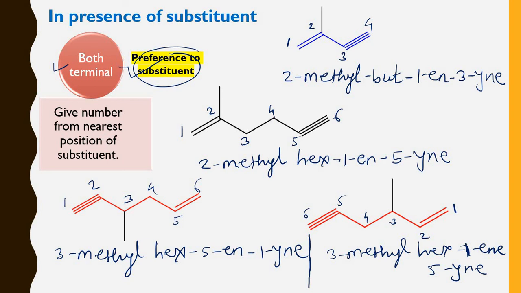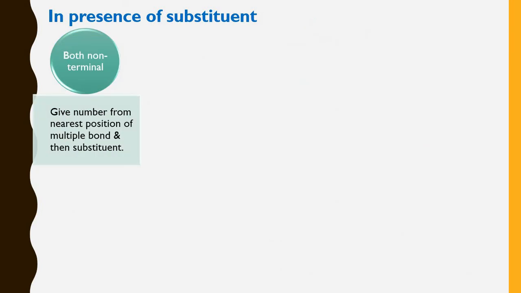Now we'll see the next criteria. In the presence of a substituent, if both multiple bonds are non-terminal, then you have to give the number from the nearest position of the multiple bond, and then you have to think about the substituent. Here you have to give preference to the multiple bond. Let us see the example. So this is the first example.